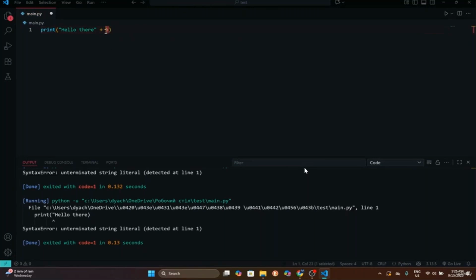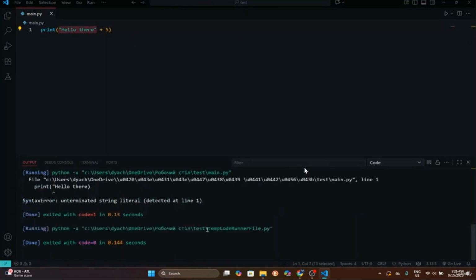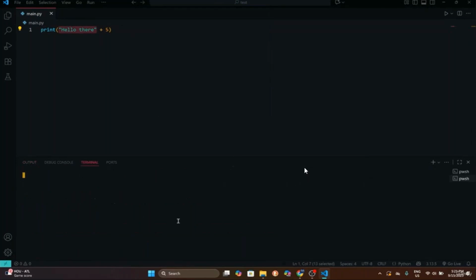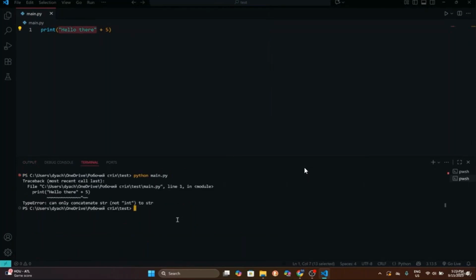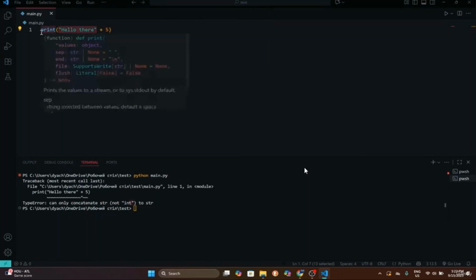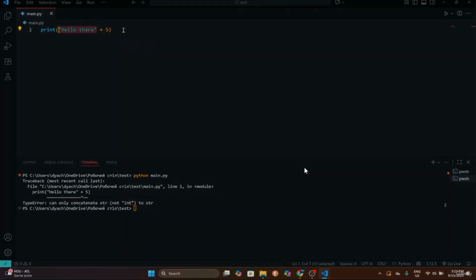As you can see, those are different data types, right? If I try to add 5 to a string, it is going to be executed, but as you can see, we didn't get any outputs. Let me try to run this in our terminal. And as you can see, it says can only concatenate strings, not integers. So we cannot actually add our integer to a string. But that's not what you need to understand right now. That's only for demonstration of semantics, and we will talk about this a bit deeper later in the course. I will see you in the next video.